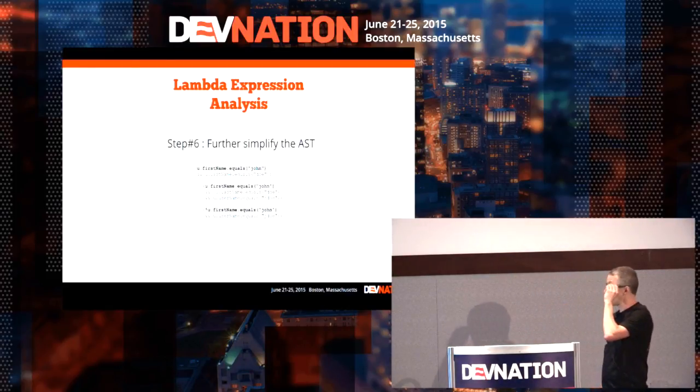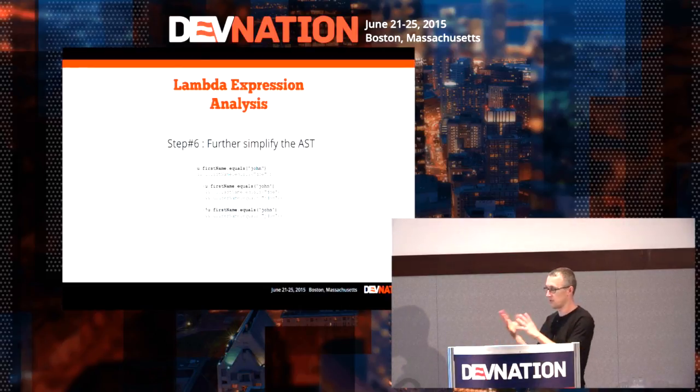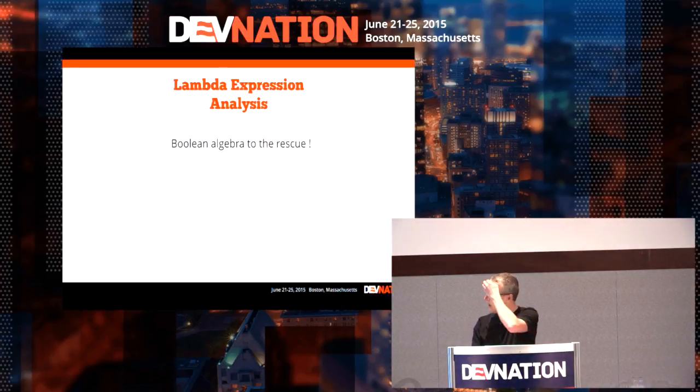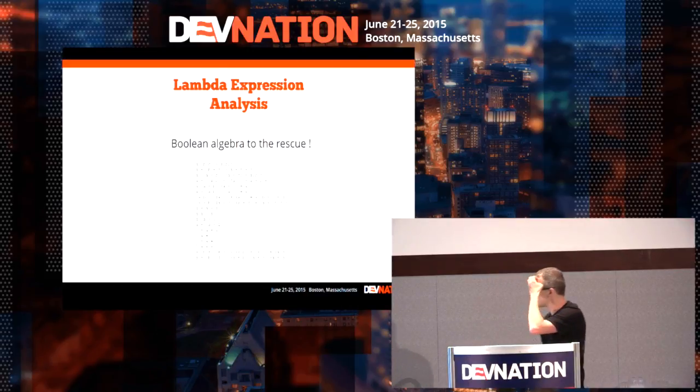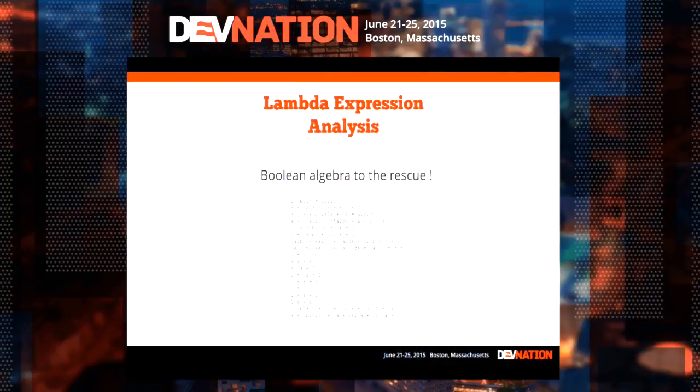So I remember that when I was at university, I had a course about Boolean algebra, where you can do something like this and this, or this or this, etc. So I looked at what algebra rules I could use, and I found all these rules that I can use, actually. I'm not going to go into details about this, but just a couple of simple examples. For example, if you have something like false and whatever, it's going to be always false. If it's true or whatever, it's going to be always true, etc., etc.